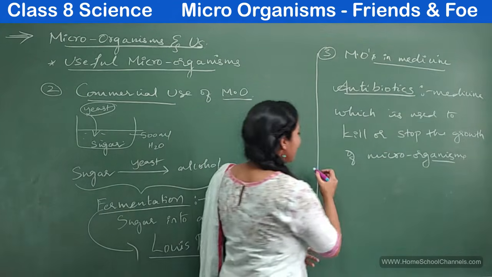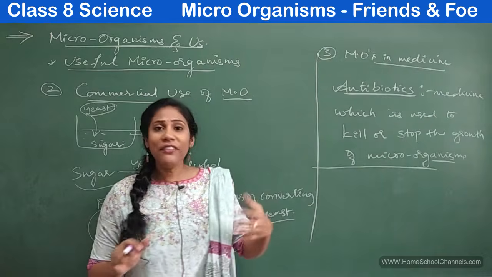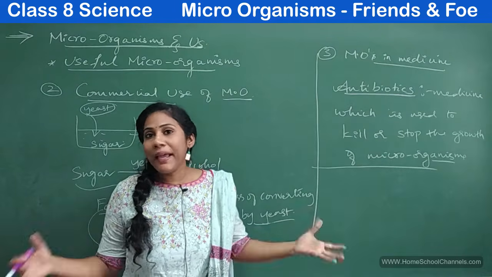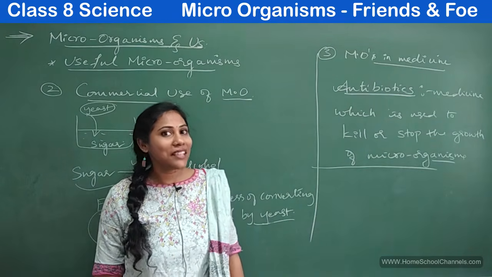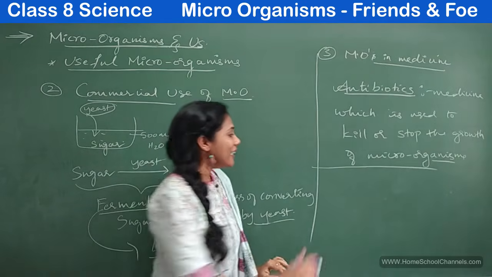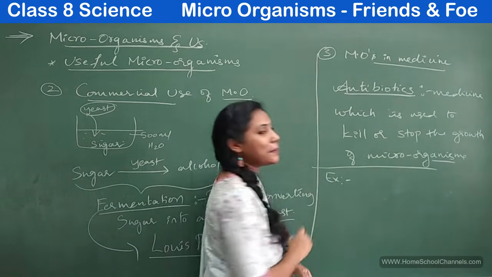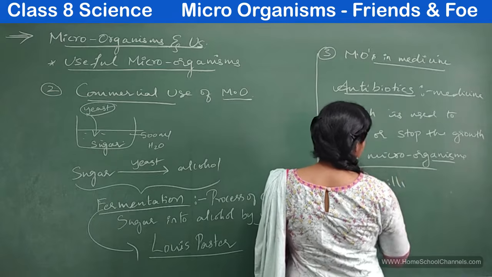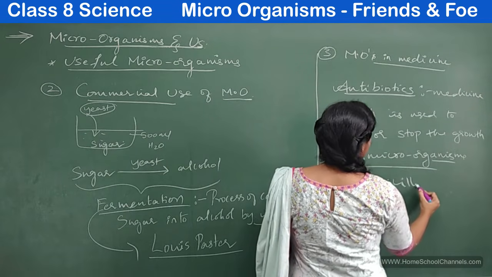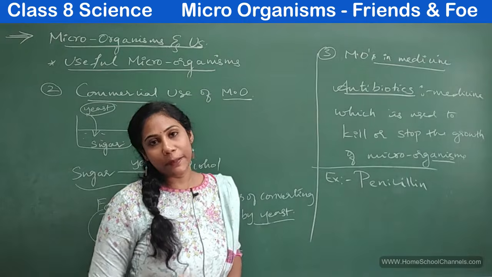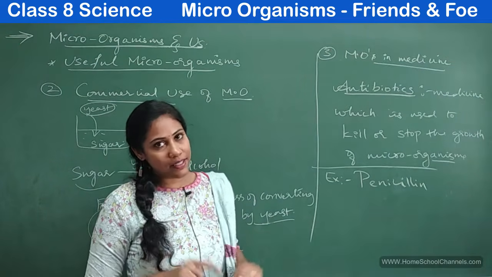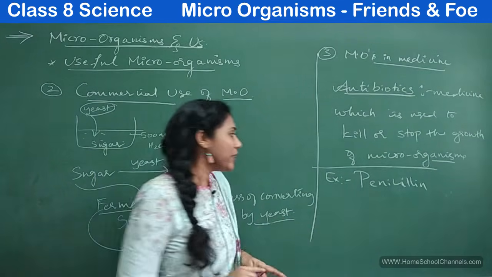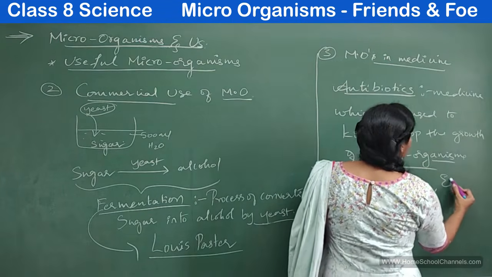Fine. And now the interesting thing is, how can we make these antibiotics? How did people manufacture or prepare these antibiotics? It's a very interesting fact to understand. Before that, let me give you some examples of antibiotics. Can you give one example? The famous word you must have heard, penicillin, right? So penicillin is the antibiotic given for typhoid patients. There are various types of penicillin also. Antibiotics are given in the form of injections or tablets. You have other examples also.